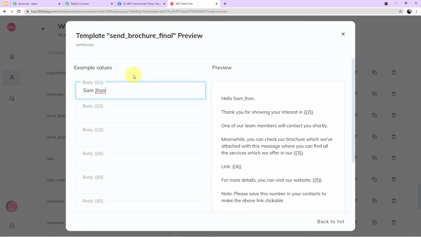Okay guys, so our customer name is Sam John, and you can clearly see as soon as I have entered the name in my body field, automatically the number has changed to its value. Same goes with 2, 3, 4, 5, 6. These all are variables. Now it is not important to keep any number of variables when you create your template. You can keep the variables according to yourself. Okay. Now let me show you how you can create the template.